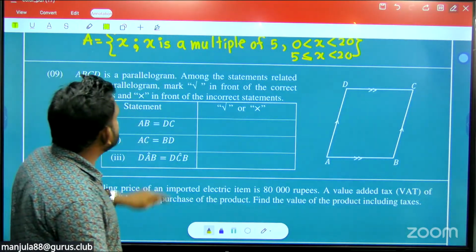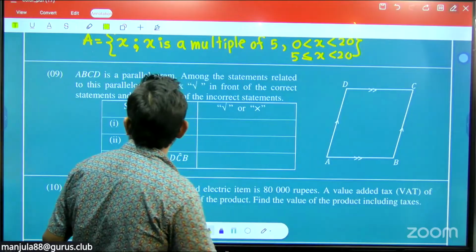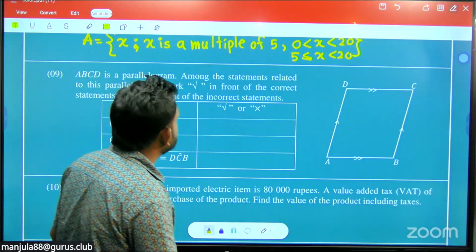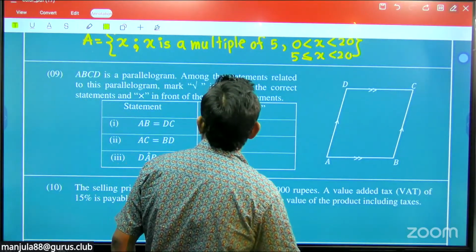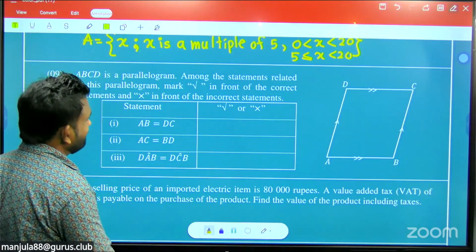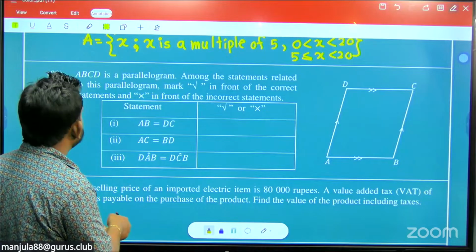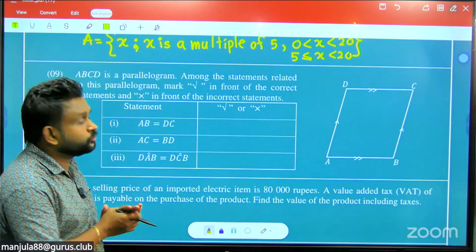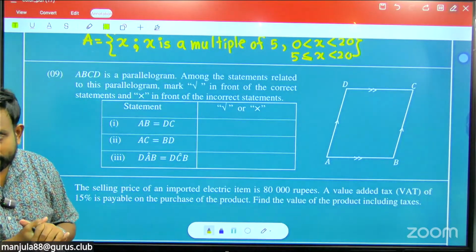Among the statements related to this parallelogram, mark a tick in front of the correct statement and a cross in front of the incorrect statement. So ABCD is a parallelogram. So we will check.